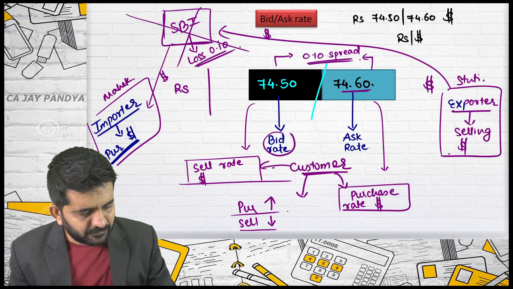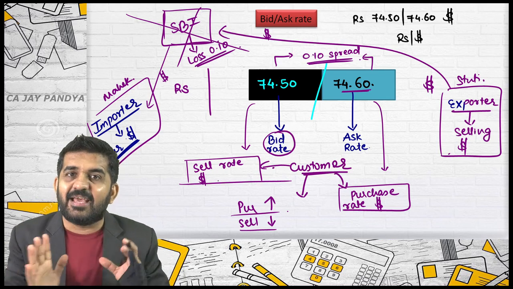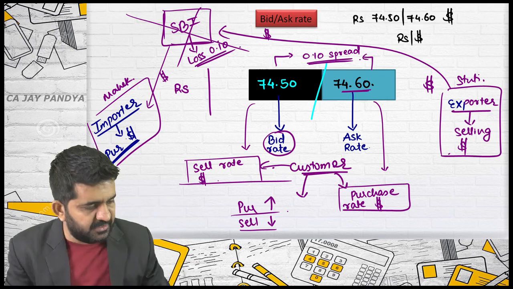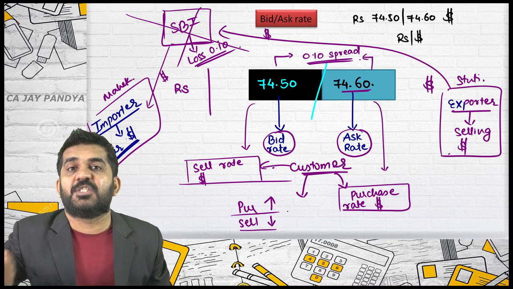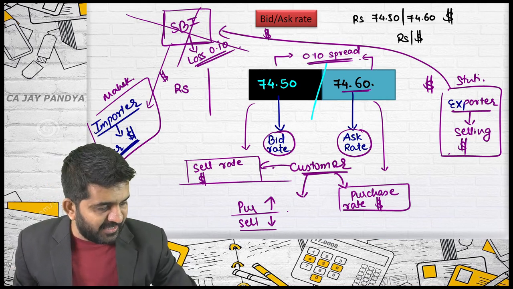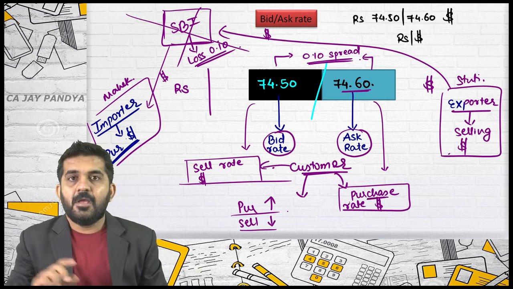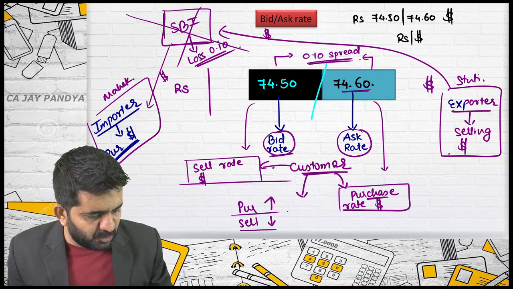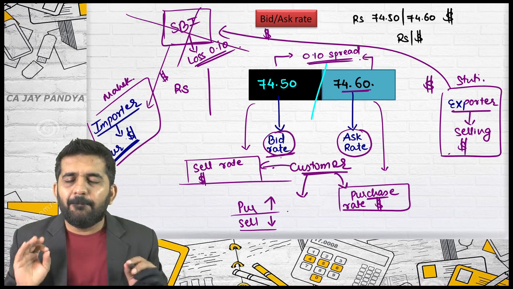Bid in any case means purchase. Bid has a dictionary meaning of purchase, and ask has a dictionary meaning of sale. I am telling you the reverse. I am saying ask is the rate at which you can purchase, and bid is the rate at which you can sell. So there is a confusion. Please try to understand.